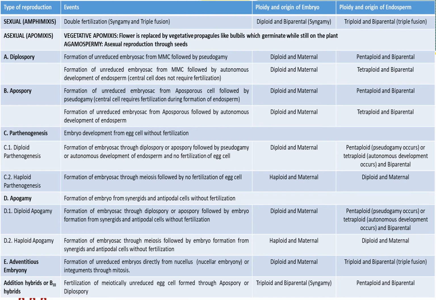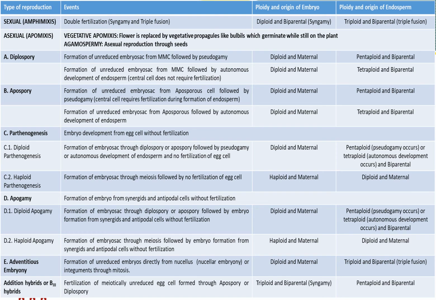Here is the summarization of the ploidy status of the embryo and the ploidy of the endosperm, which may be due to pseudogamy.